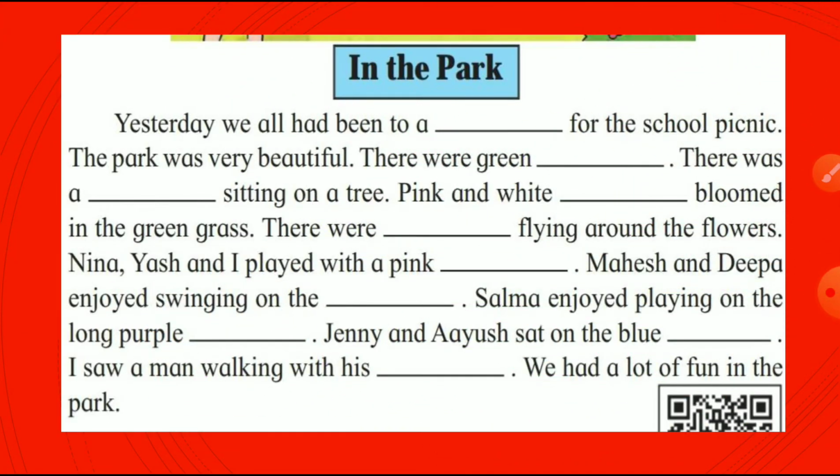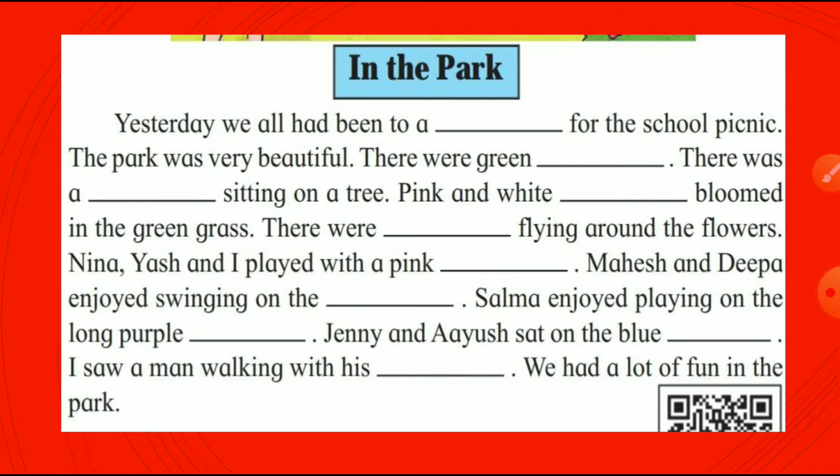So, had been to a dash for the school picnic. So what comes here? Park. Yes, correct. Park, P-A-R-K, park. So yesterday we all had been to a park for the school picnic. The park was very beautiful. There were green trees. There was a dash sitting on a tree. Now, monkey, yes.